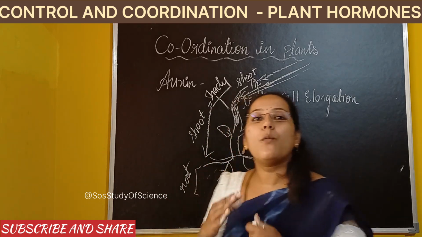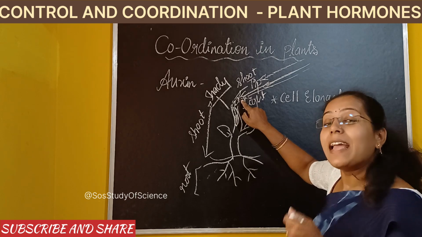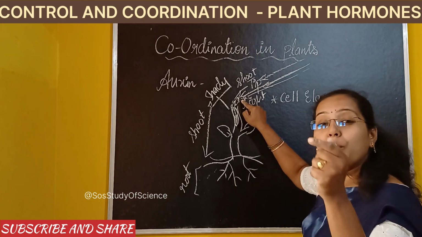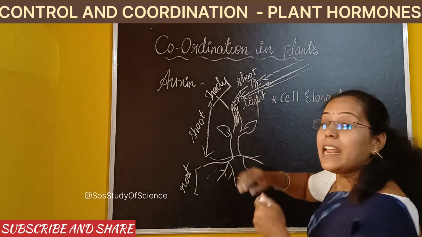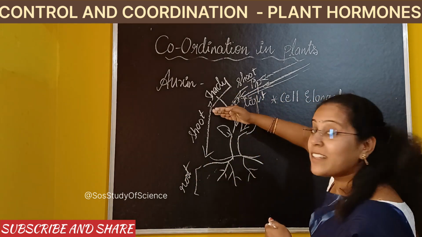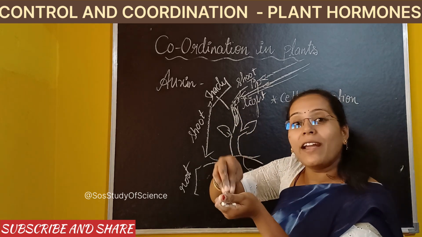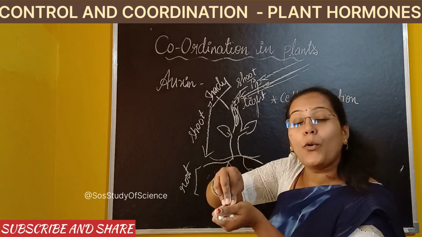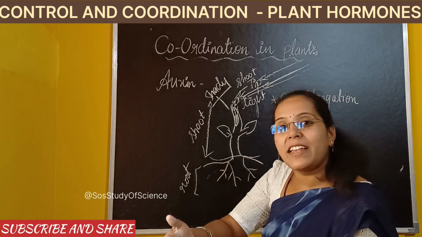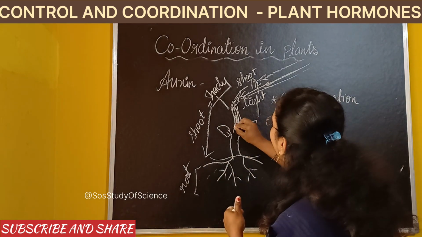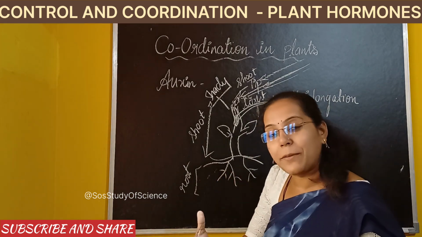In the same way, the Auxin which is produced at the shoot tip enables the cells to grow longer. As the cells are growing longer, the elongated cells are moving towards the shady part. That means the storage of elongated cells is getting more and more towards the shady part. Obviously, what happens? The weight of the shady region increases, and now automatically what happens? The plant is bending towards the sunlight.